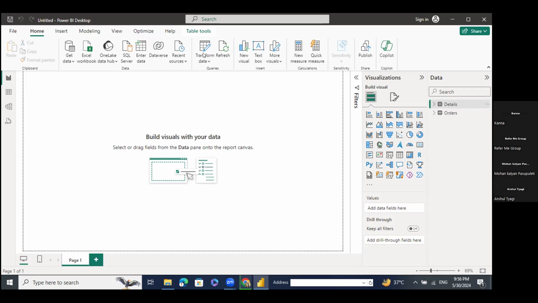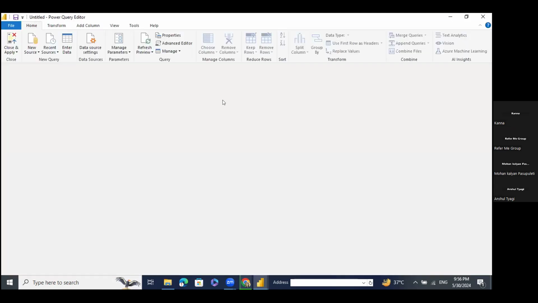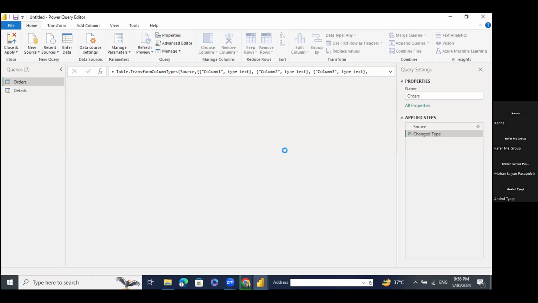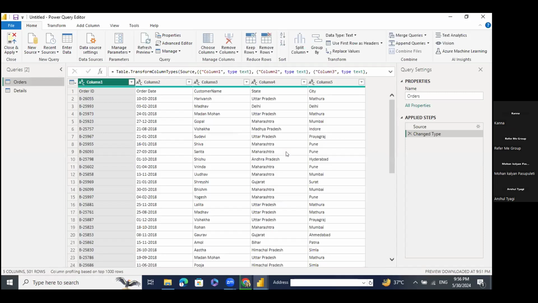Now, as I explained, we can also edit our data, or we can also create our data with the help of the transform data section. So here you can see transform data, and once I click on transform data, it will redirect me to the Power Query editor. Here you can see untitled, that is the Power Query editor, right? It is all open. Now we will make changes wherever it's needed. So we will do it.